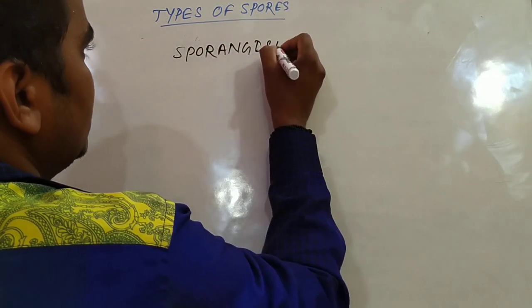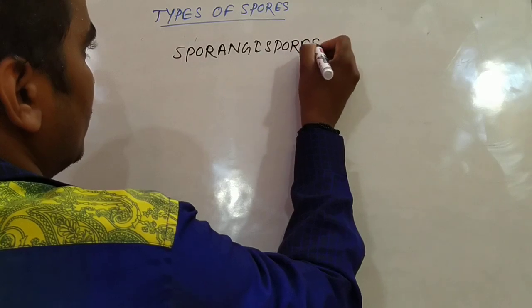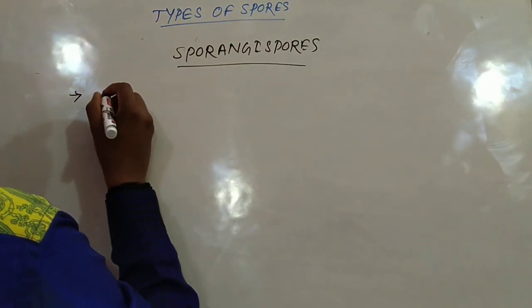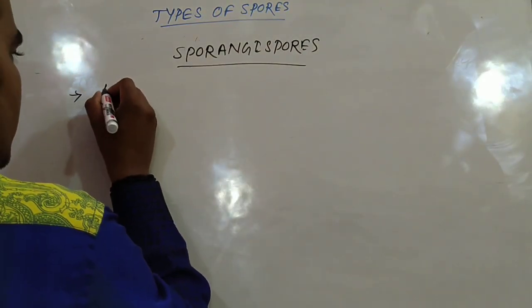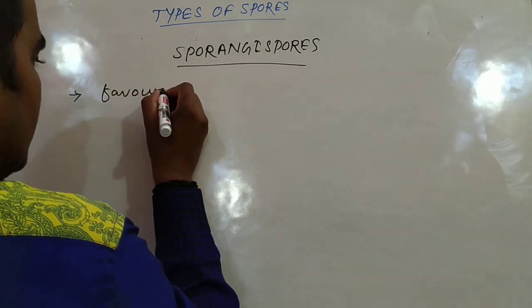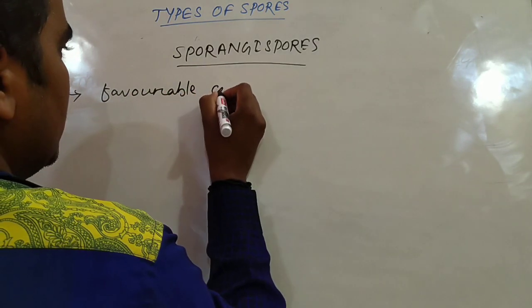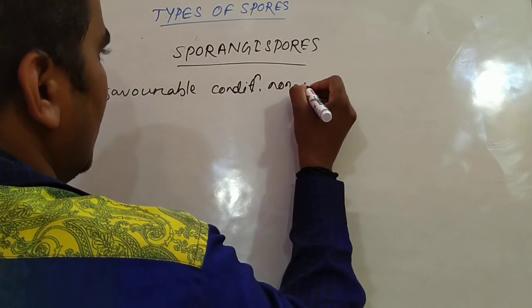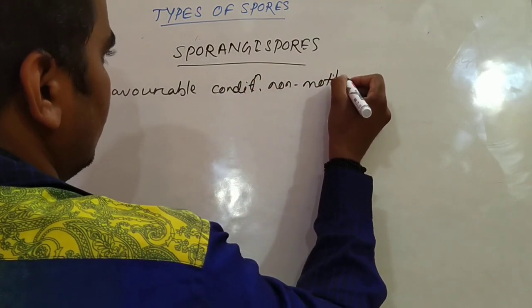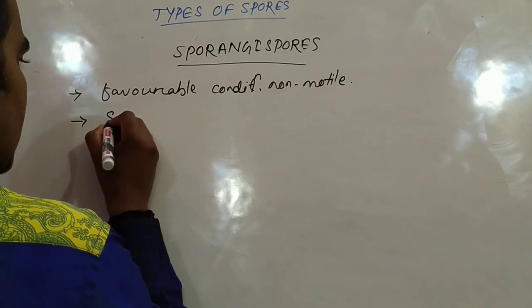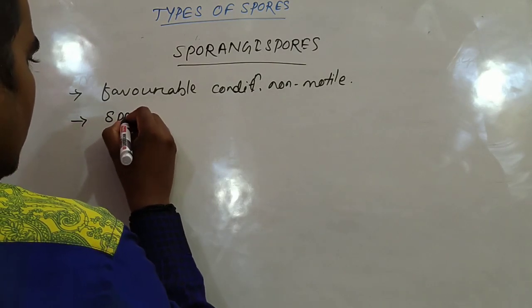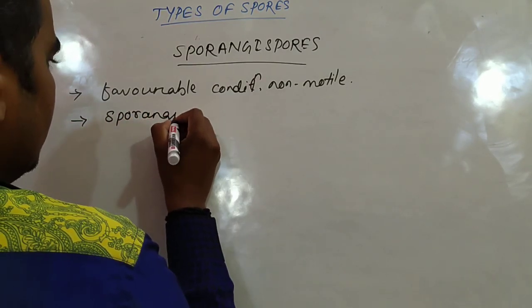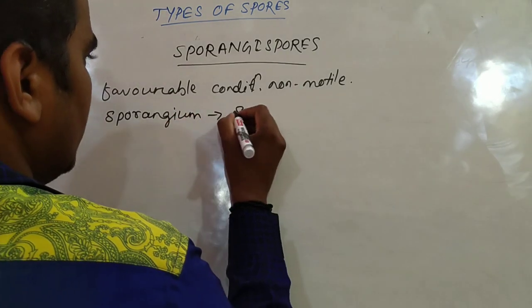Sporangiospores. Sporangiospores are formed under favorable condition, but they are non-motile. They form inside sporangium. Inside sporangium, sporangiospores are produced.